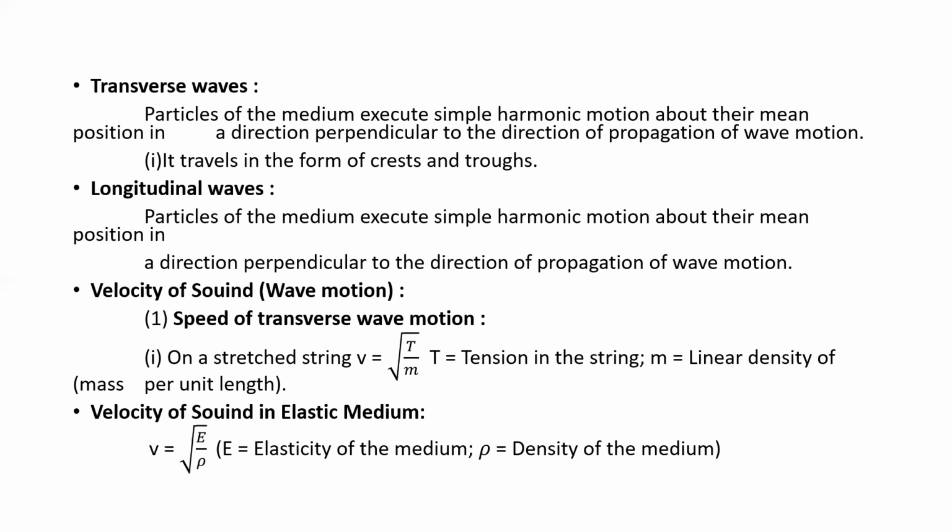Then the expression for velocity of a transverse wave is given by V is equal to under root of T divided by M, where T is the tension in the string and M is the linear density of the string. Then the velocity of sound in an elastic medium is given by V is equal to root of E divided by rho, where E is the elasticity of the medium. Okay. Then next.